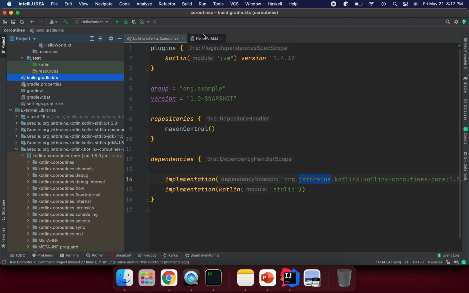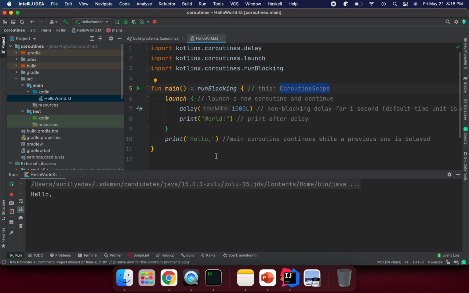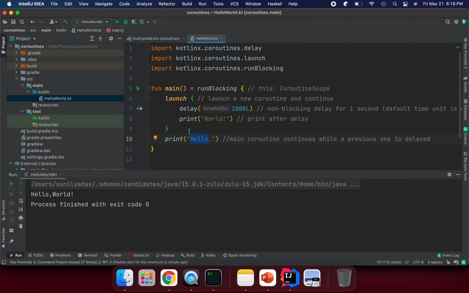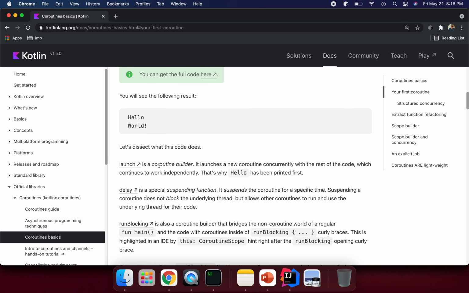Okay, so we can create hello world and try to run it. Here we are just creating the coroutine scope, then launching the coroutine builder. We can see that the first printing is hello, because this is the coroutine scope. Now a new coroutine is created, delaying for 1 second. So first it prints hello, then after the delay it prints world. Here is the explanation: the coroutine builder launches a new coroutine concurrently with the rest of the code, which continues to work independently. That's why hello has been printed first.